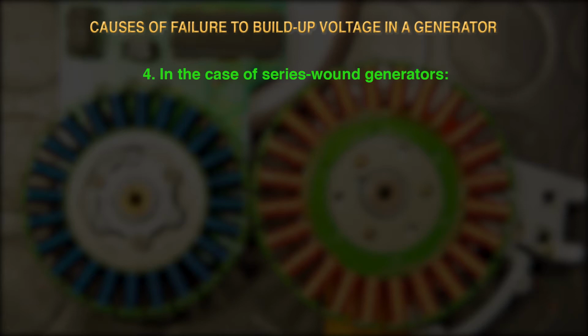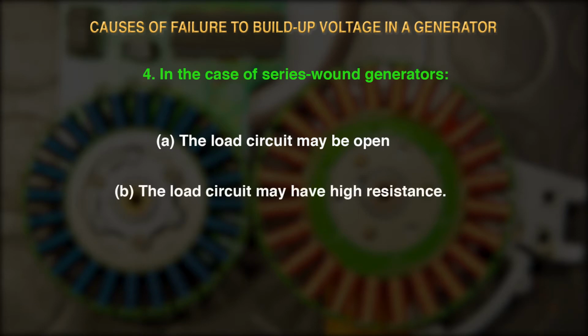In case of series wound generator, the other causes may be: first, the load circuit may be open. It may be due to faulty contact between brushes and commutator, or the commutator surface may be greasy or dirty and making no contact with the brushes. Another reason may be that the load circuit may have high resistance.